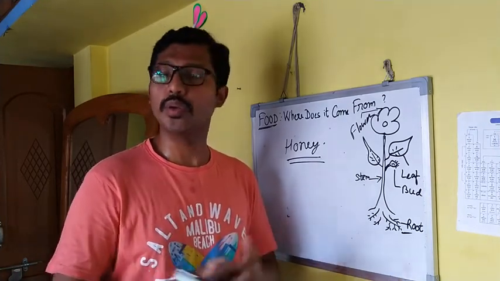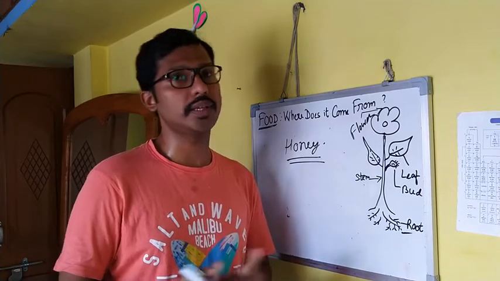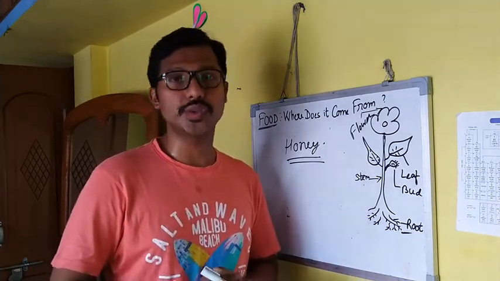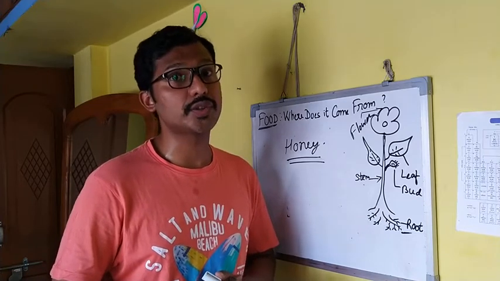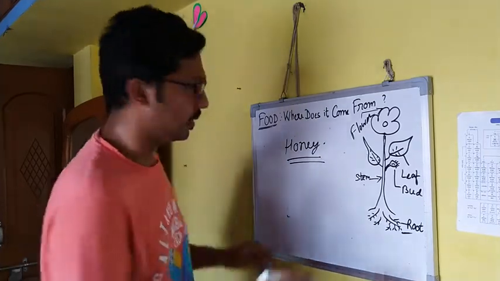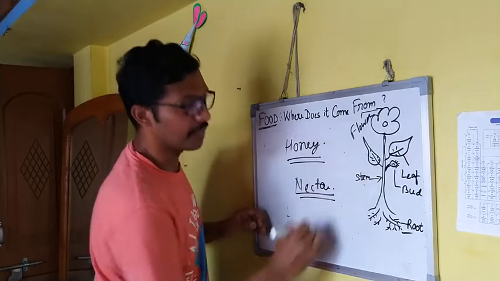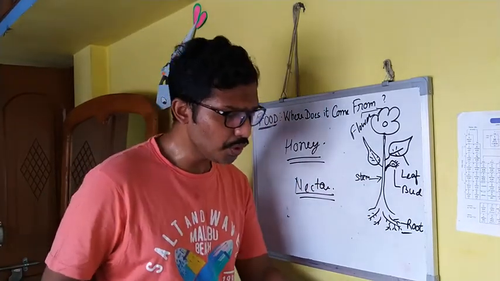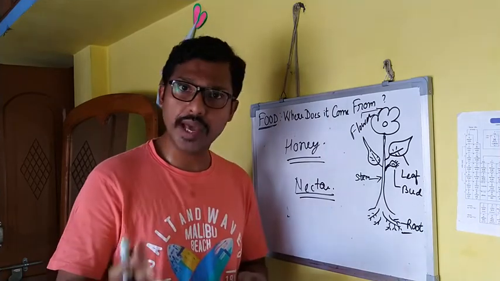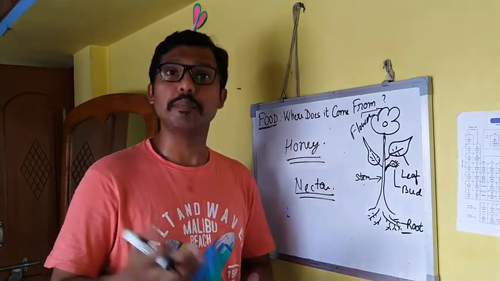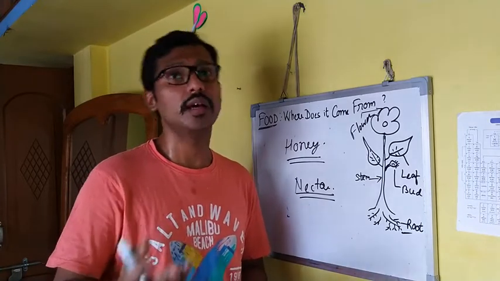And this honey we can collect and take as food. This sweet juice of flowers is called nectar. So when we find a beehive, we collect the food stored by the bees as honey.